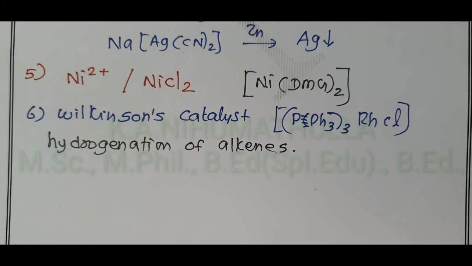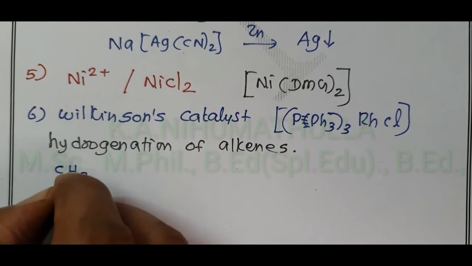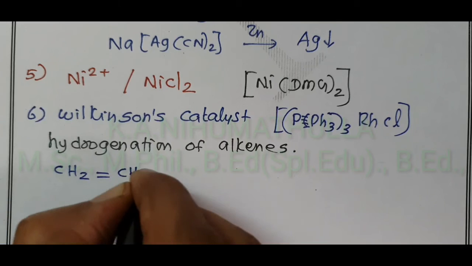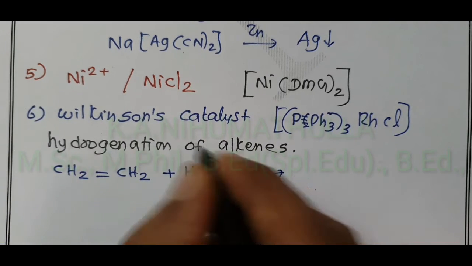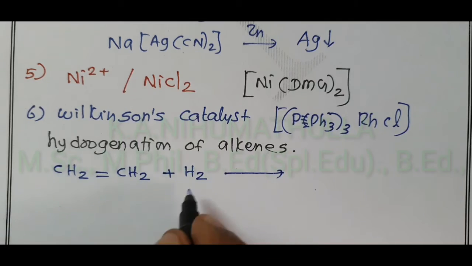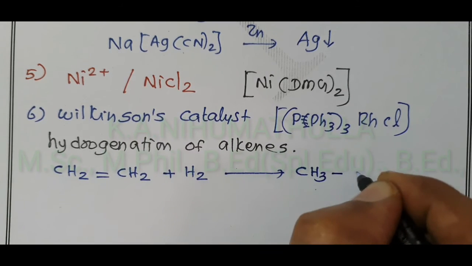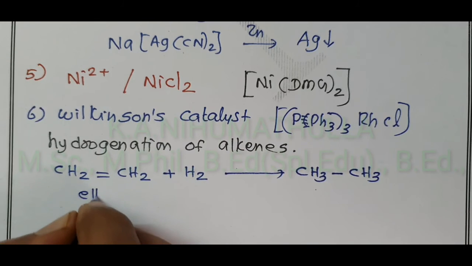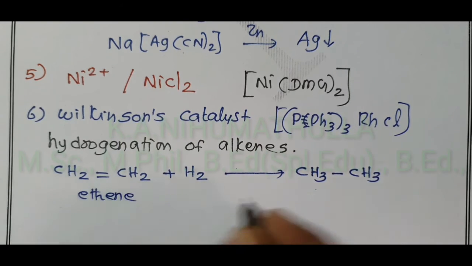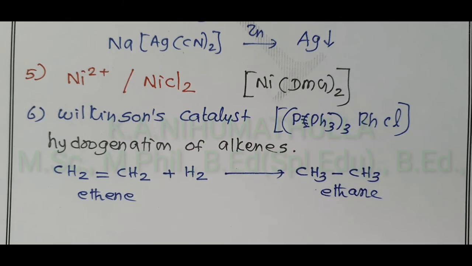For example, the simplest alkene is ethylene, CH2=CH2, which undergoes hydrogenation, addition of hydrogen, in the presence of Wilkinson catalyst. One hydrogen is added to each carbon atom and gives CH3-CH3. Ethene with a double bond gives ethane with a single bond.